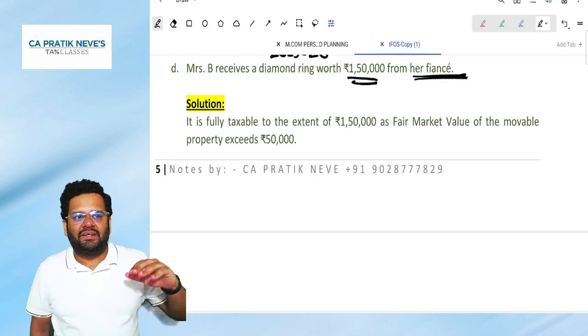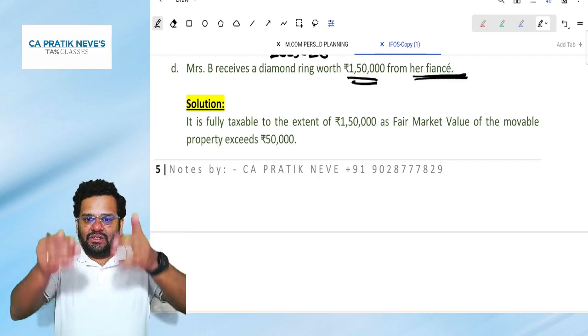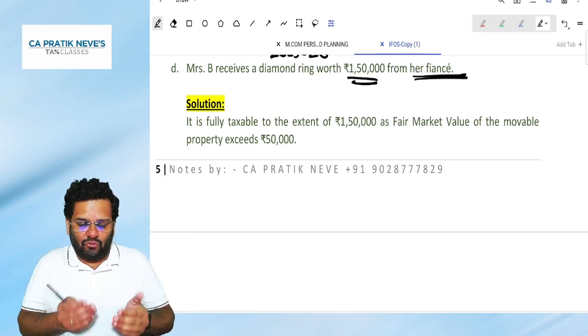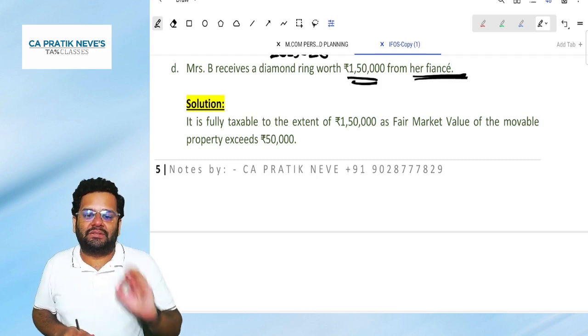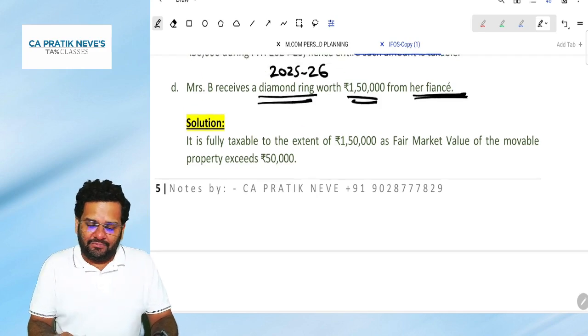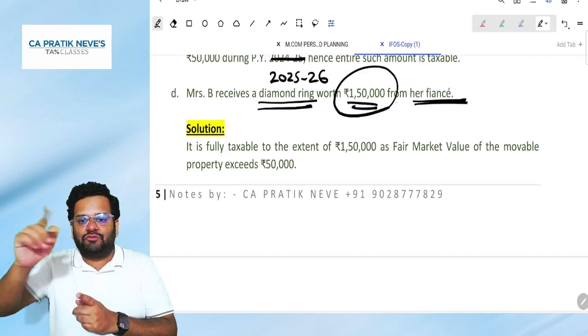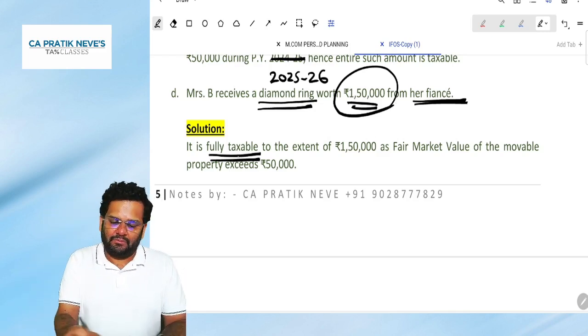Basically he is not yet a spouse, so not a relative at the time of receipt of the diamond ring. So check: a diamond ring is property and the value is exceeding 50,000. So it will become fully taxable. Make sense?